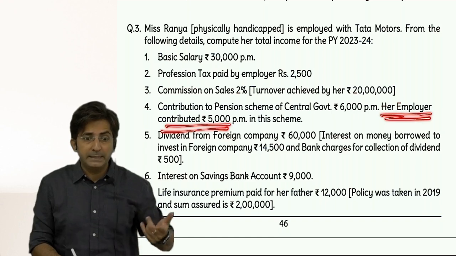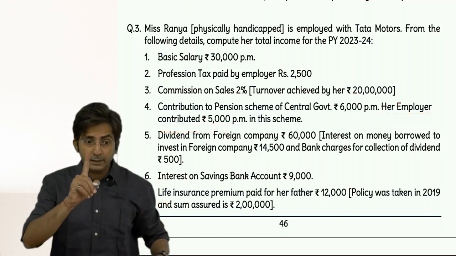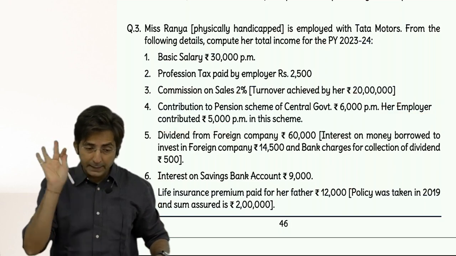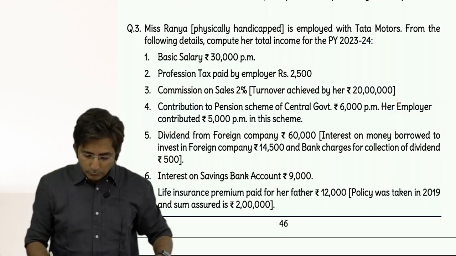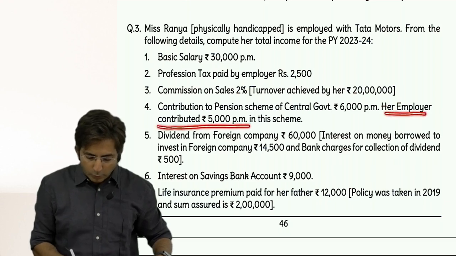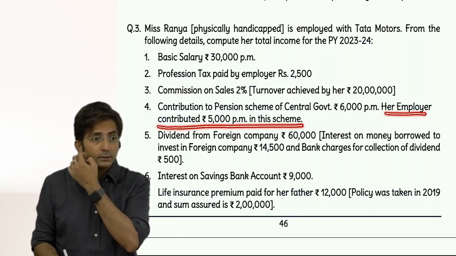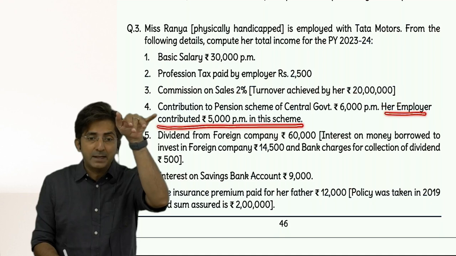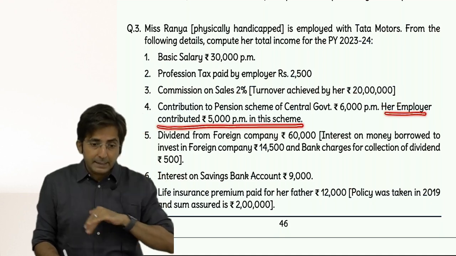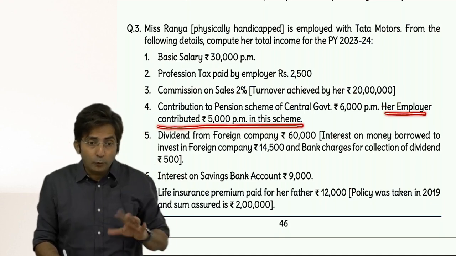10% of basic plus DA in terms. Here we don't take turnover commission, right? It's basic and DA in terms. Okay. So first I am discussing the effect of employer's contribution. So it is 5,000 into 12, how much? 60,000. So first you will include in income from salary, and then deduction will be either 10 or 14% depending